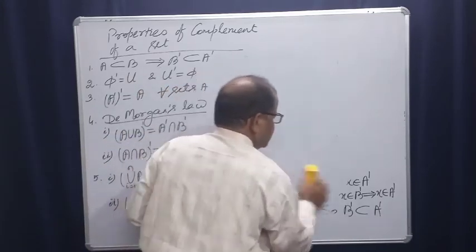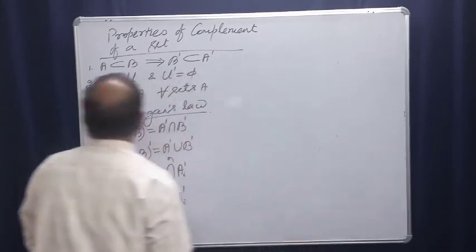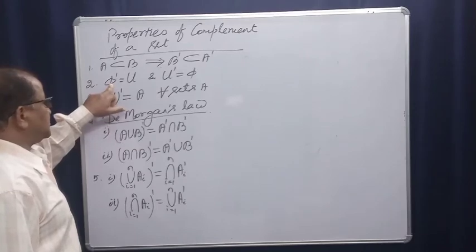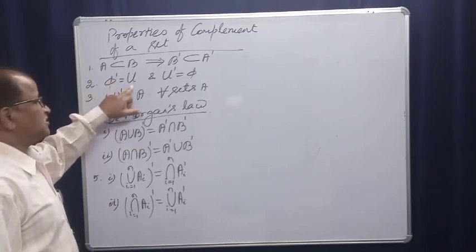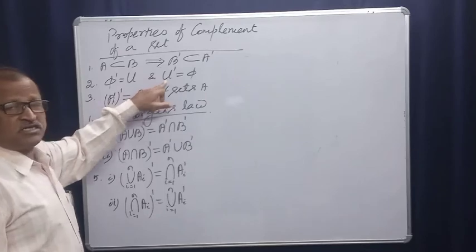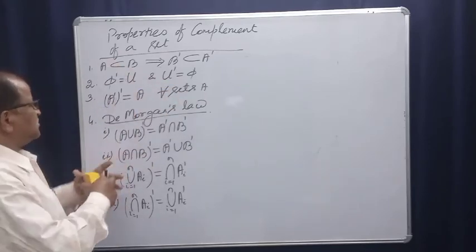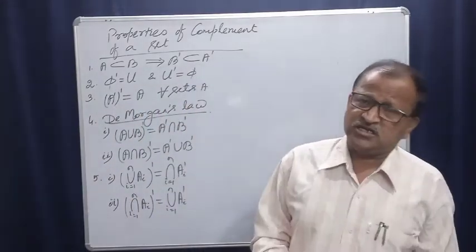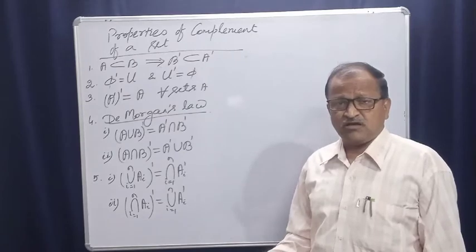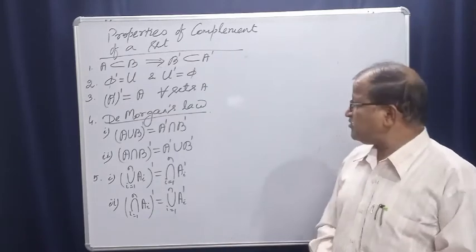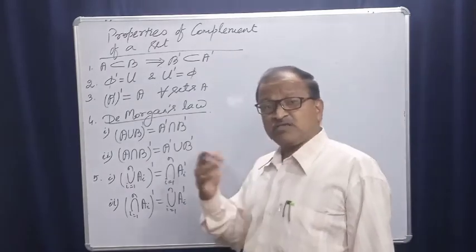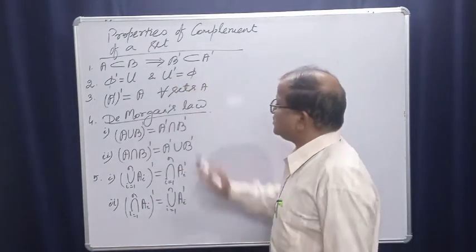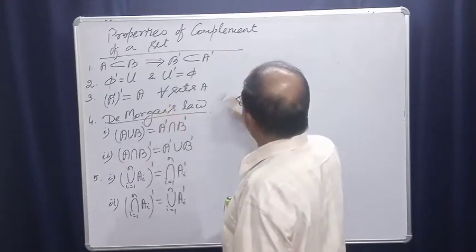Now, with the same logic, the complement of the null set is the universal set. The complement of the universal set must be the null set. Because you see, the null set is nothing, no element is there. So the element which is present in U but not in the null set, that is the complement of the null set. And the universal set has no element outside it. No element. So its complement will be the null set, right? Number 3 is also very easy.